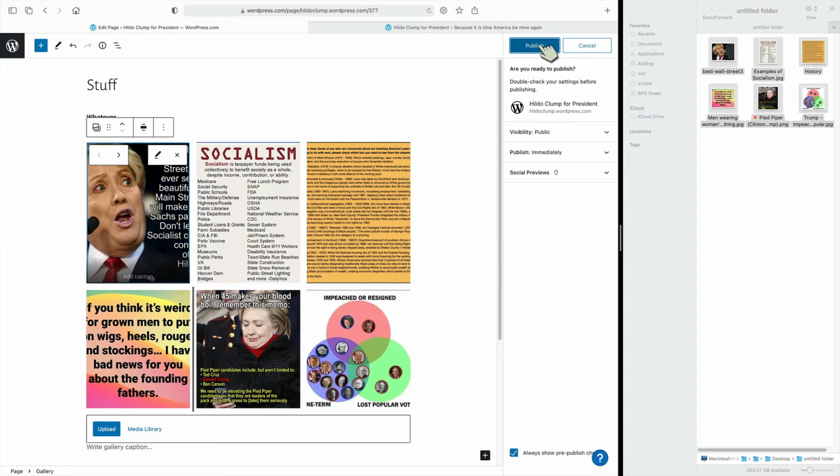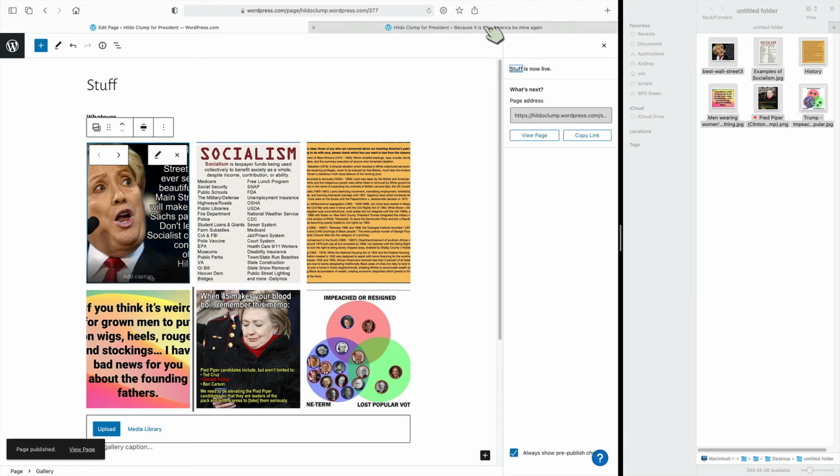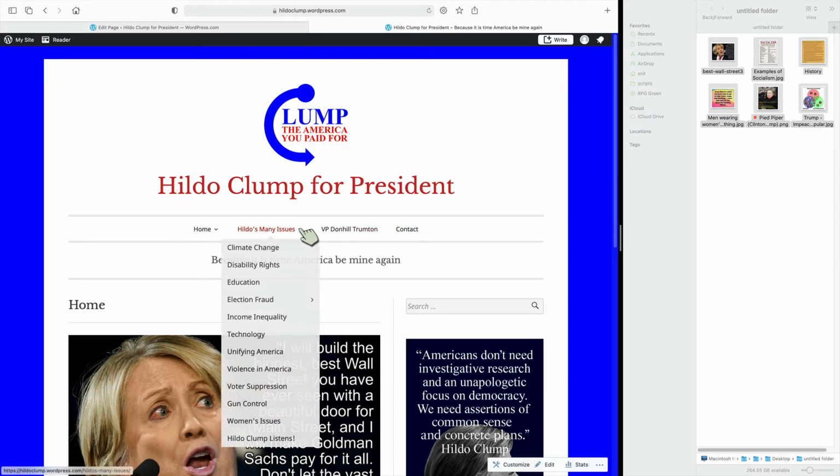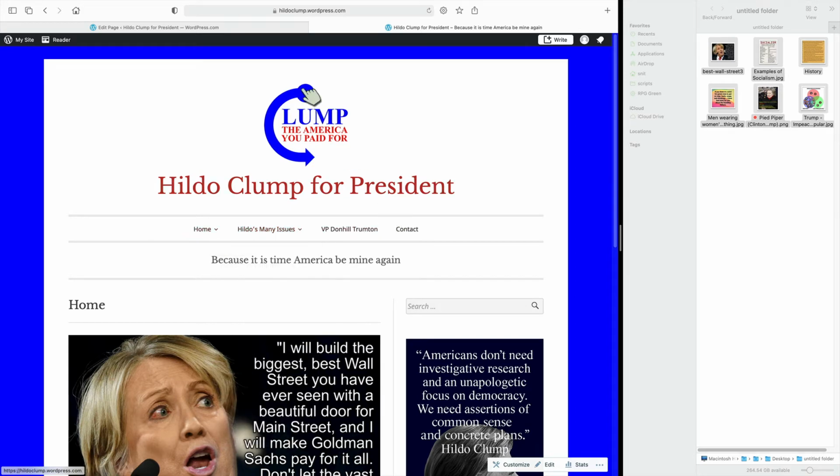I'm just going to go to Publish. Did I double check my settings? Well, no, I didn't, but I'm doing it anyway. So I'm publishing, but look what happens when I publish. Even when I reload the page, it does not show my stuff in there. Stuff link is not there.